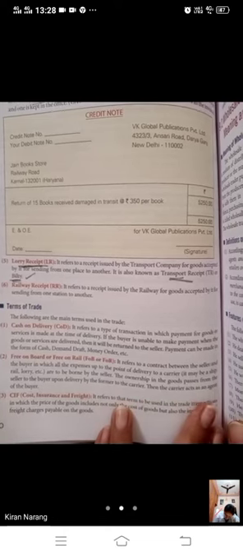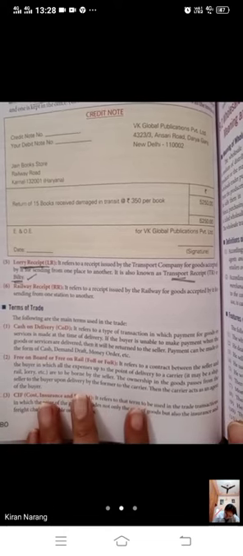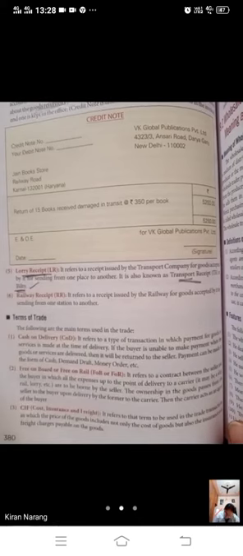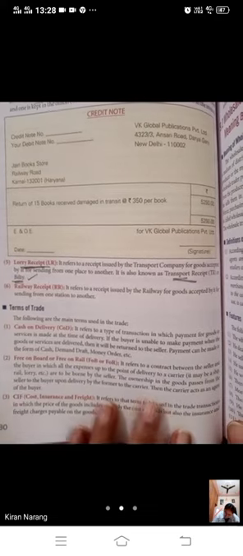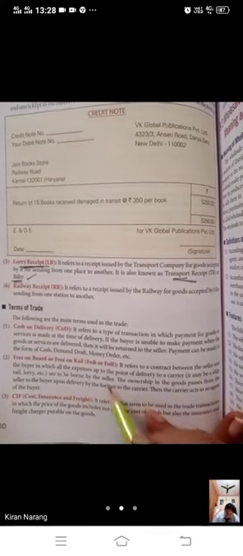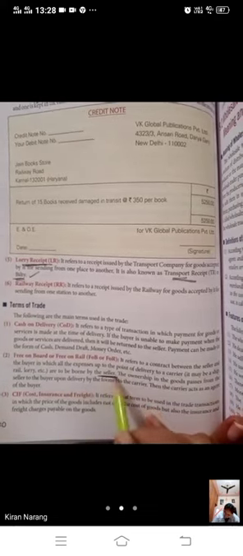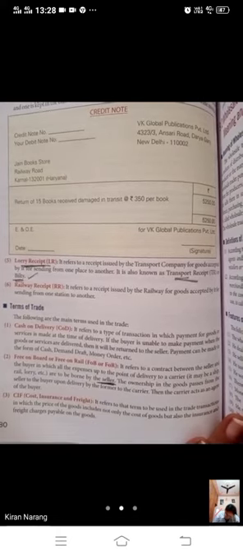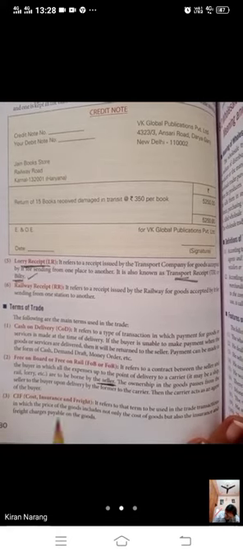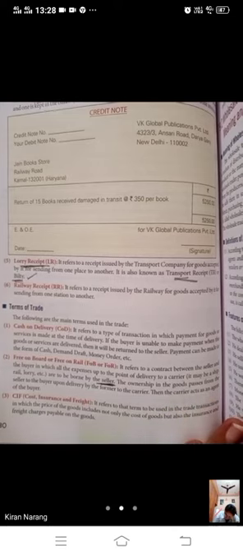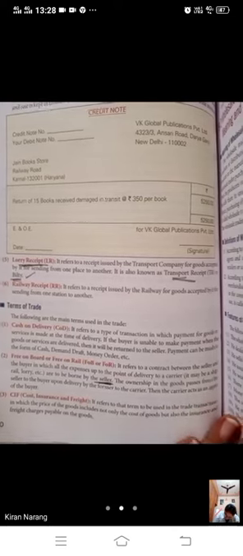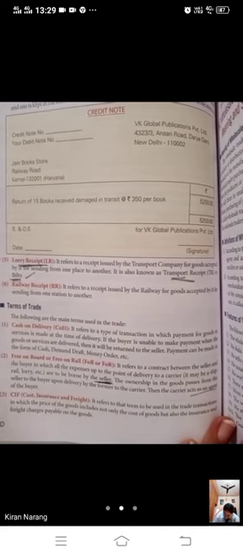Then the carrier acts as an agent of the buyer. Means if you are giving your goods to a truck driver, all the expenses will be borne by the seller, and that truck driver has to hand over the goods to the buyer, and he will be acting as an agent of the buyer.